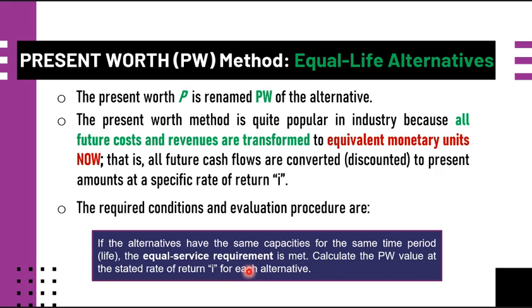Okay? So actually, we will consider that sometimes they have different considerations with this equal service requirement and for these different life service requirements. We will understand this in our succeeding slides.